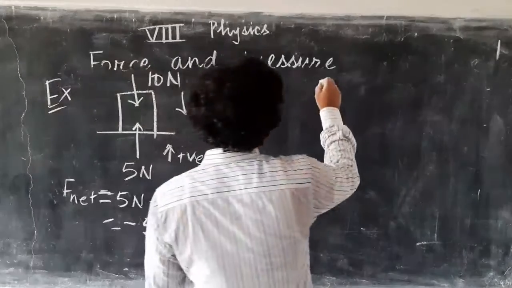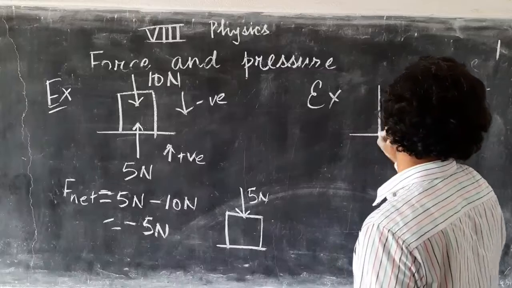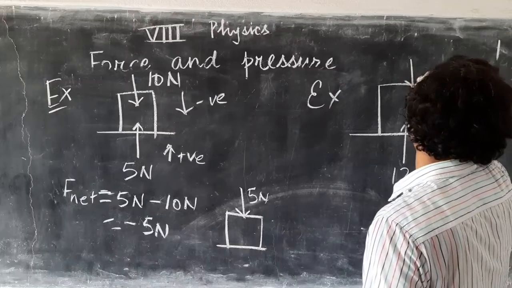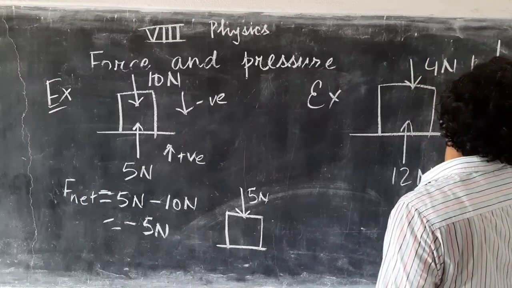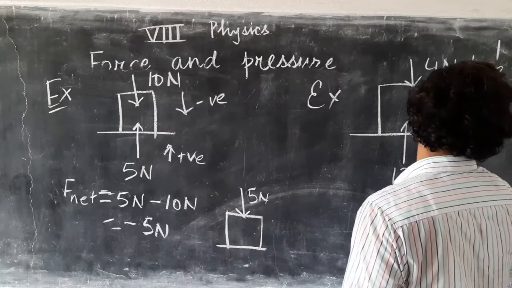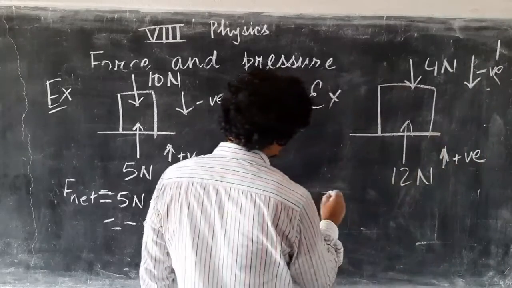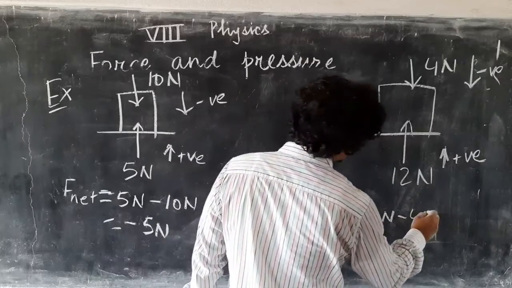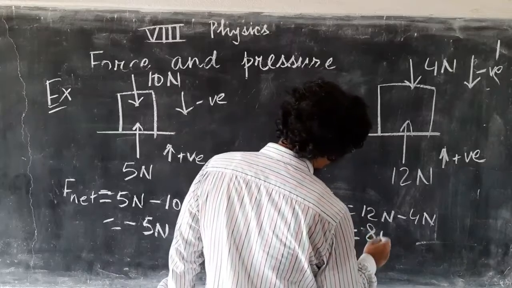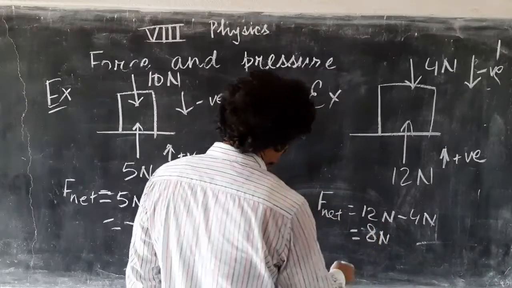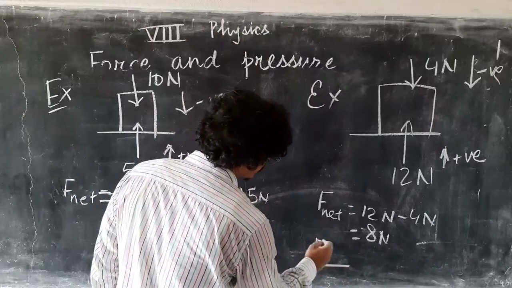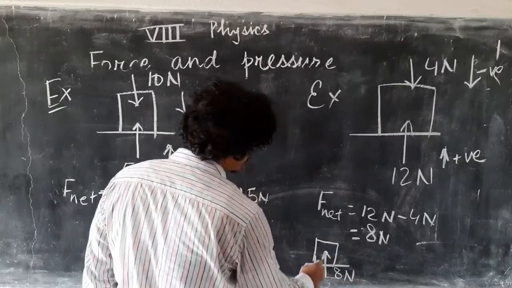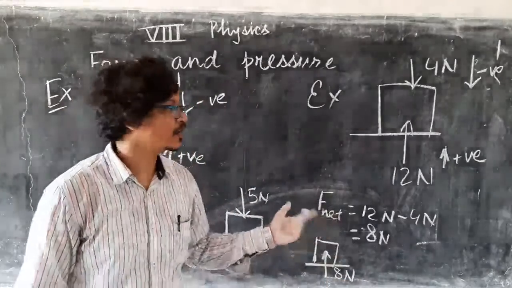So let us take some more examples. Suppose this is 12 Newton and in this direction let us say 4 Newton. I am taking this as the negative direction and this as the positive direction. So what is the net force? Net force will be 12 Newton minus 4 Newton, which is equal to 8 Newton. Here it is positive, that means our net force diagram will be something like this. This is our 8 Newton. I hope now it is clear how to find the net force.